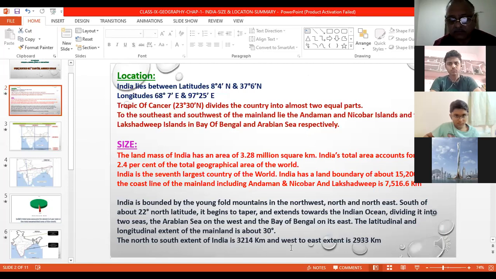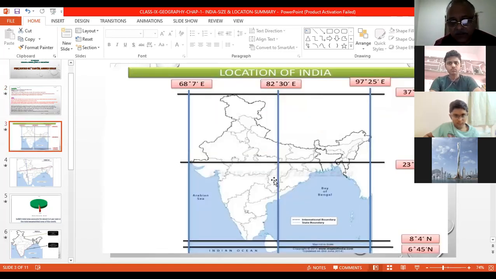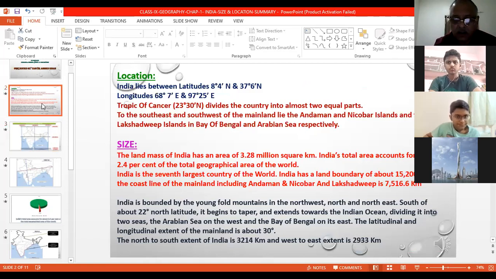Now the main part. The latitudinal and longitudinal extent of mainland India is about 30°. This question is asked: what is the latitudinal and longitudinal extent of the mainland of India? It is 30°. If you compare from here or from here, it is 30° only. The whole land is about 30°.